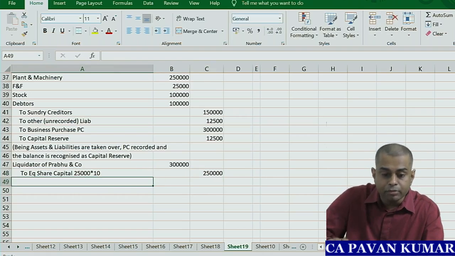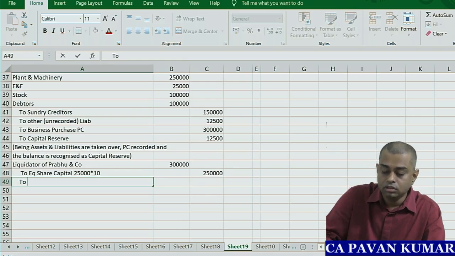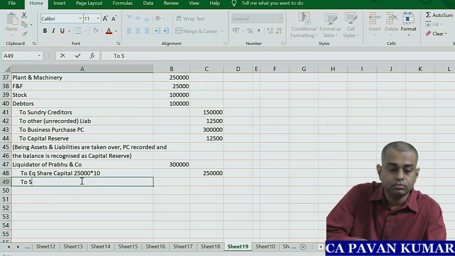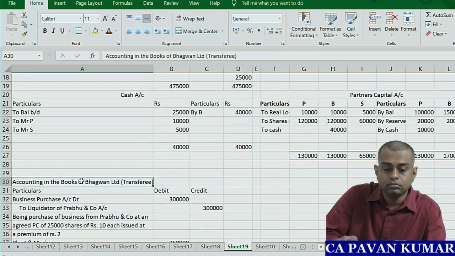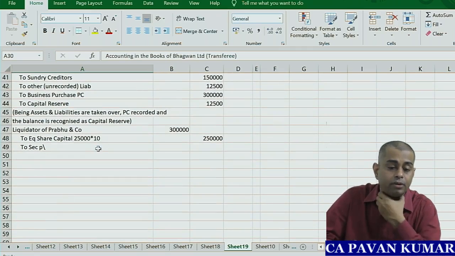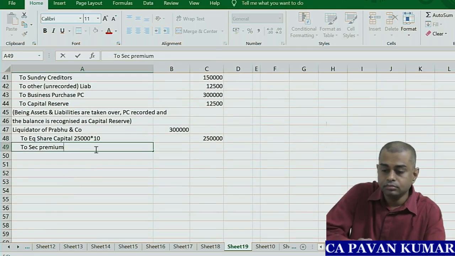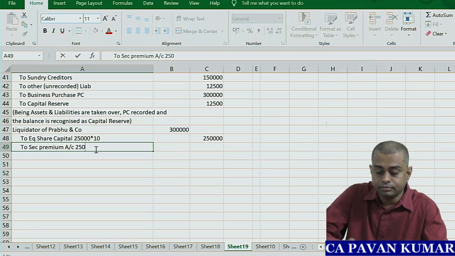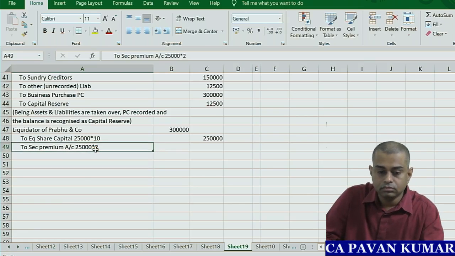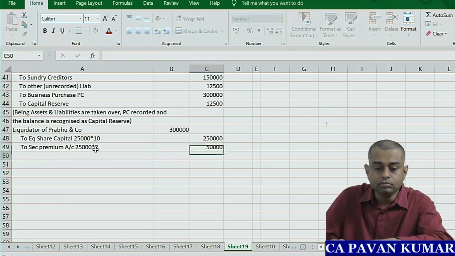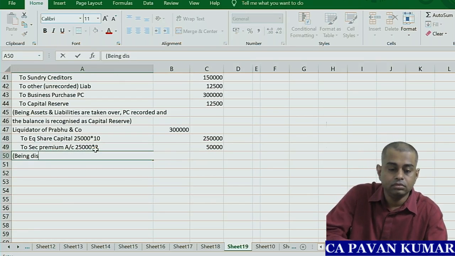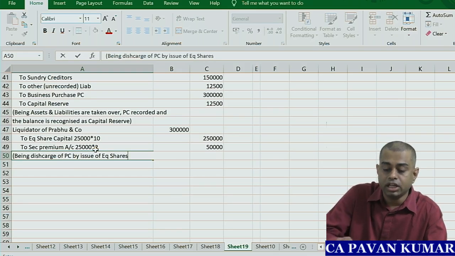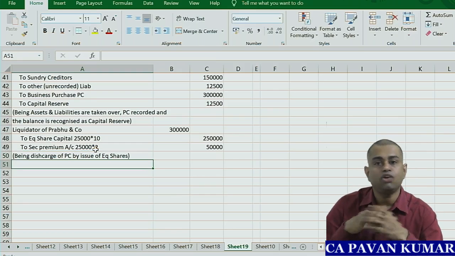The balance should be securities premium, no? To securities premium. How much? 25,000 into 2 rupees, 50,000. Being discharge of purchase consideration by issue of equity shares. That's it. Accounting is over.